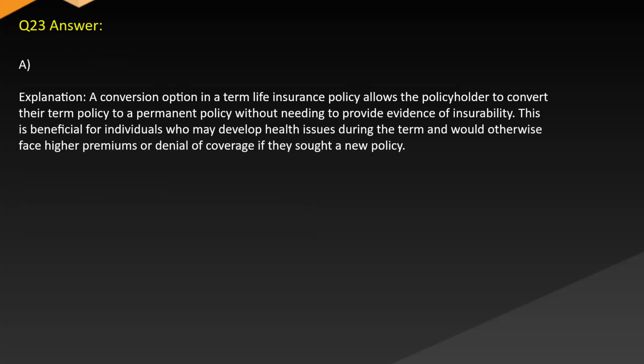Answer. A. Explanation. A conversion option in a term life insurance policy allows the policyholder to convert their term policy to a permanent policy without needing to provide evidence of insurability. This is beneficial for individuals who may develop health issues during the term and would otherwise face higher premiums or denial of coverage if they sought a new policy.